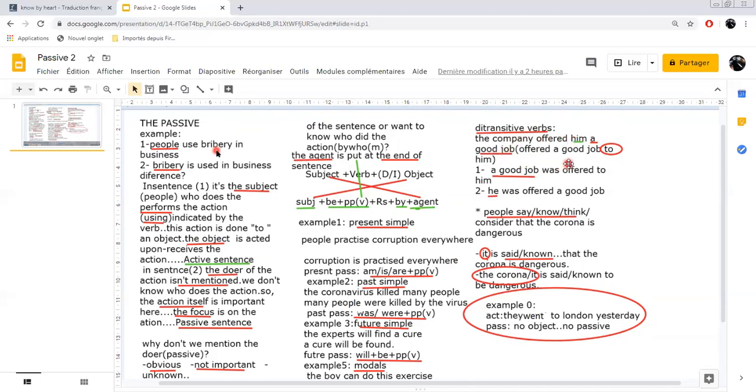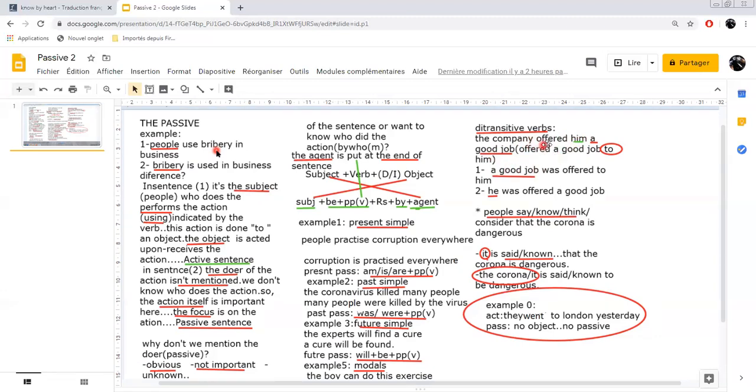Now, suppose you've got this in your bac exam, or in your term exam. If the examiner doesn't underline him, and doesn't underline a good job, you can start with anyone. But if the examiner underlines him, you must start with him in the passive. If he underlines a good job, you must start with a good job in the passive. So you should be very careful.